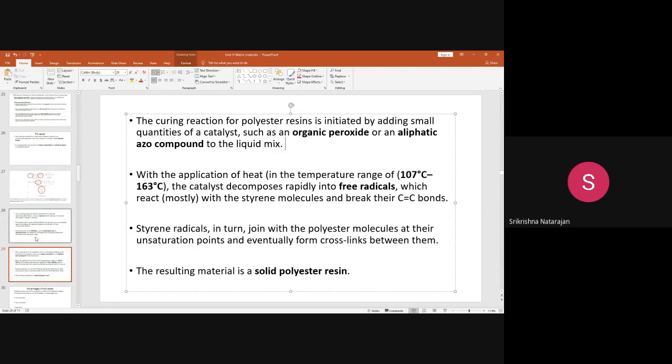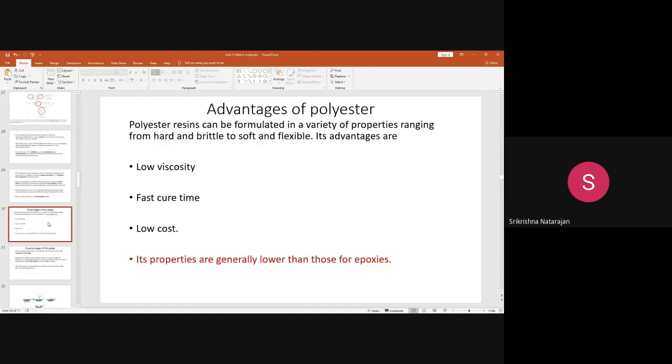So if you see the advantages of this polyester resin, it can be formulated in a variety of properties ranging from hard and brittle to soft and flexible. That is possible. It also has a low viscosity when you compare it with other resins, and fast curing time.